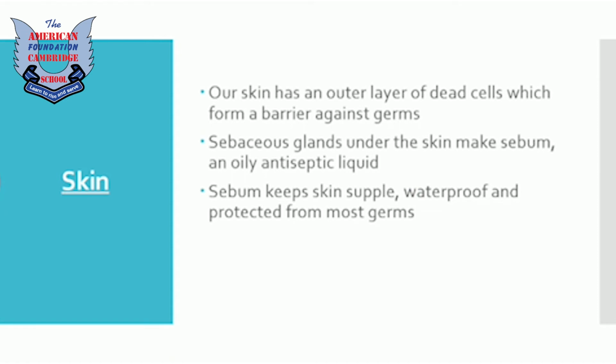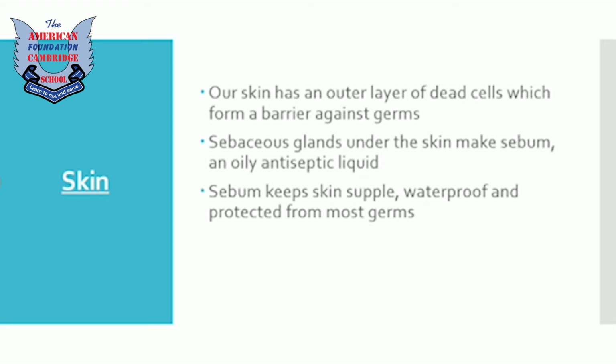Our skin has an outer layer of dead cells which form a barrier against germs. Sebaceous glands under the skin make sebum, an oily antiseptic liquid. Our skin also consists of a layer of dead cells. The cells that die are retained there, and whenever germs come in contact with the dead cells, they become trapped and suspended there.